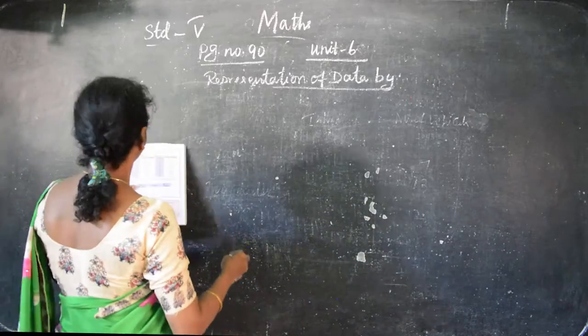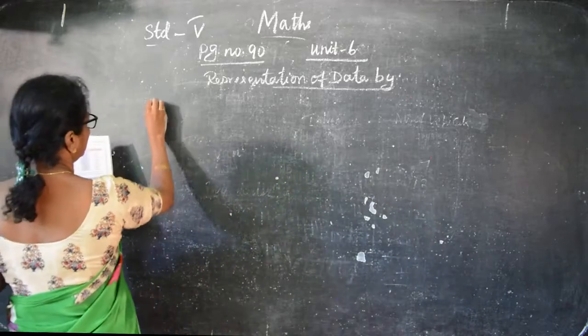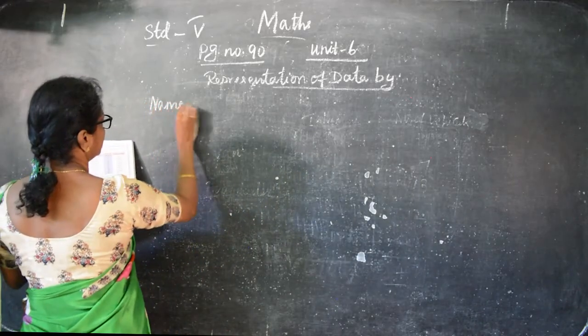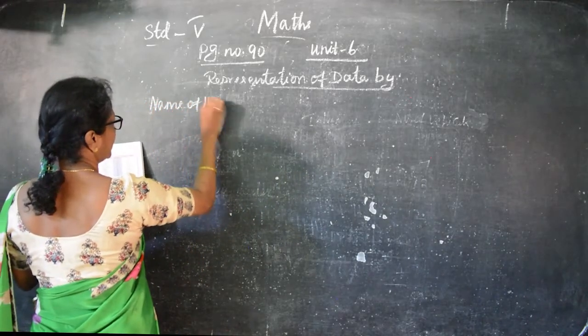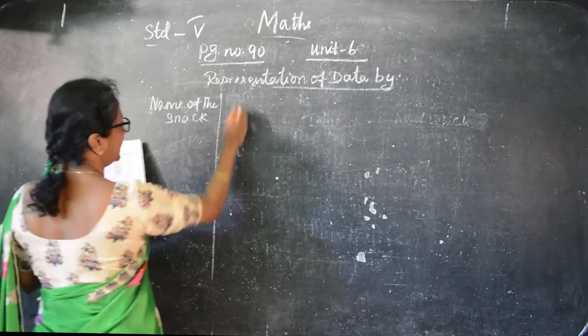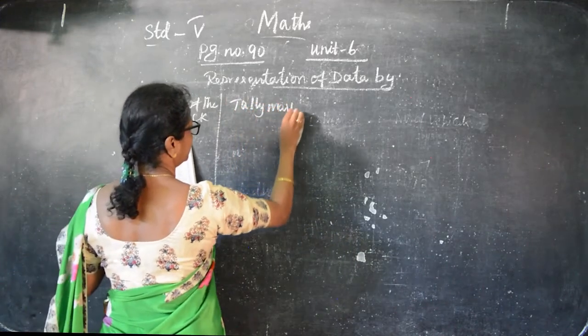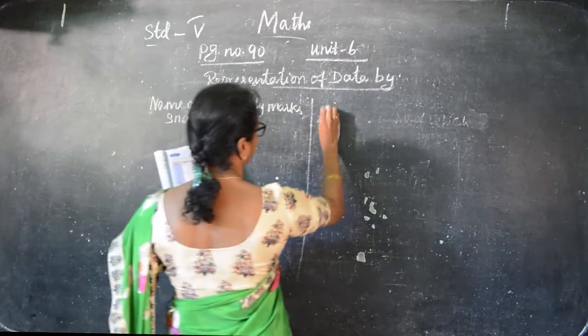So chocolates, how many children? Totally 20 students enna like pannirukanga. So name of the snack. Name of the snack. Then tally marks. Like this only you have to put tally marks and total.